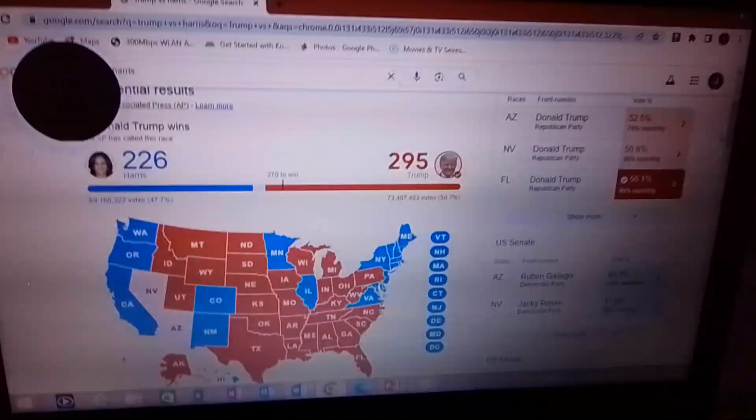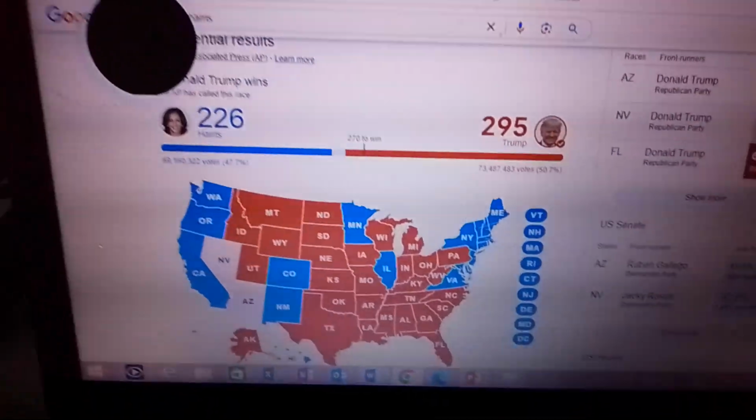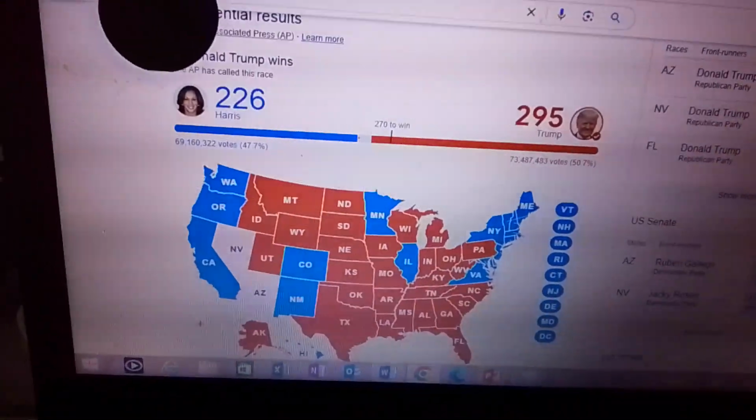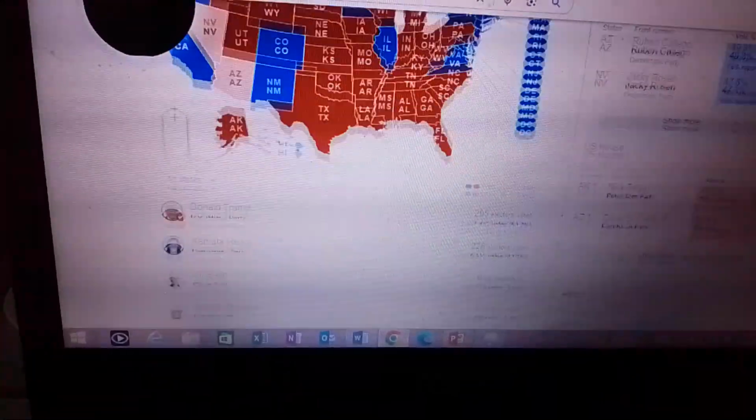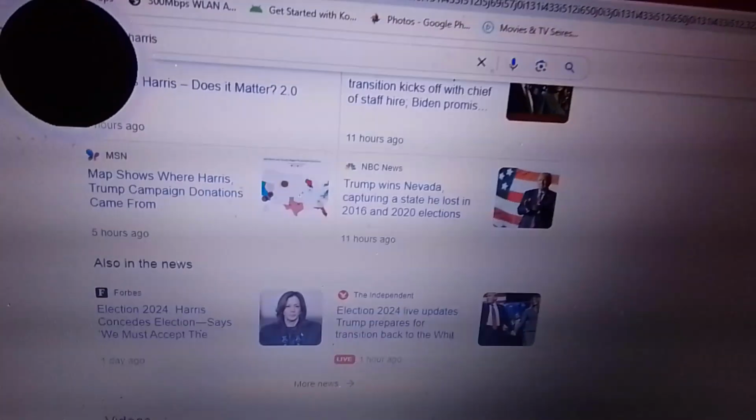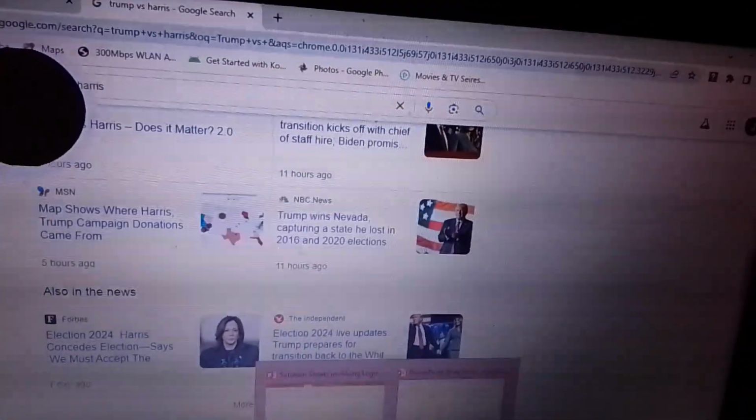And here is the map of the United States that tells us which states voted for Donald Trump to be president. And that's what happened. Now let's go back to our PowerPoint.